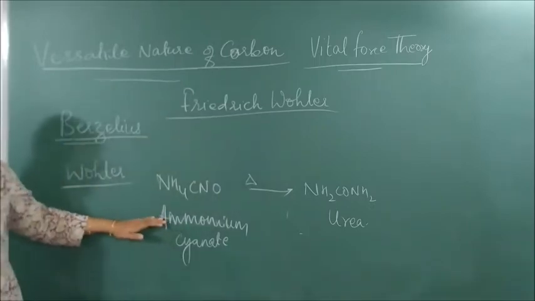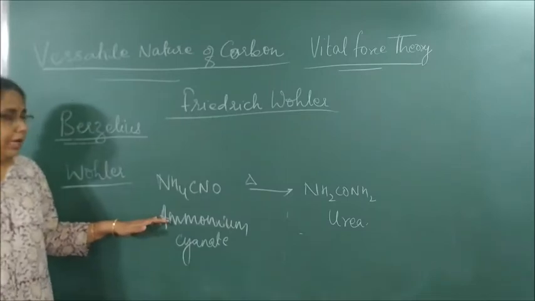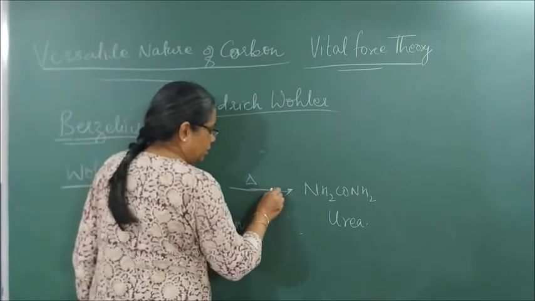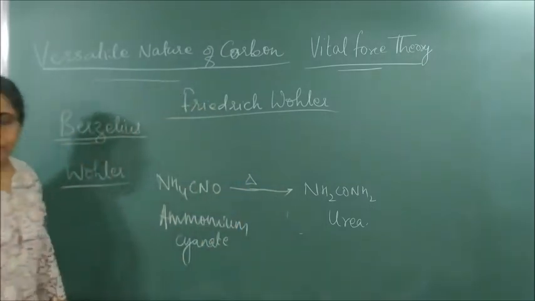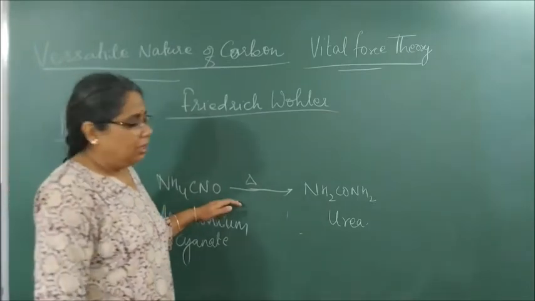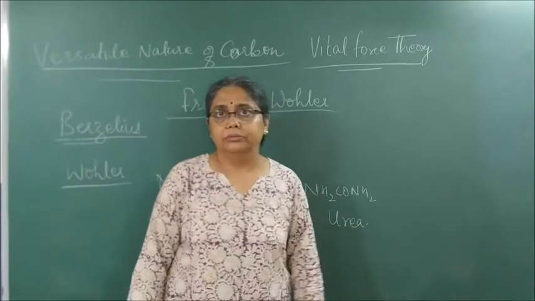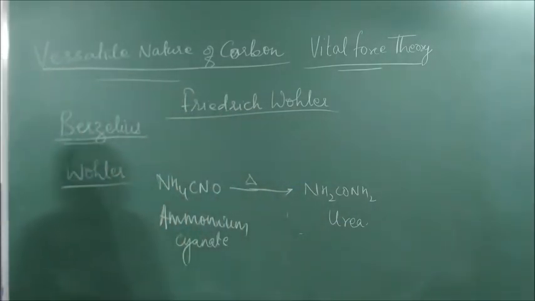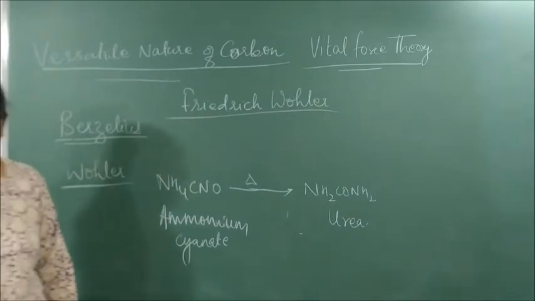Write the equation: NH4CNO, the symbol means heat, on heating gives urea. NH4CNO on heating gives urea. Done? Understood?